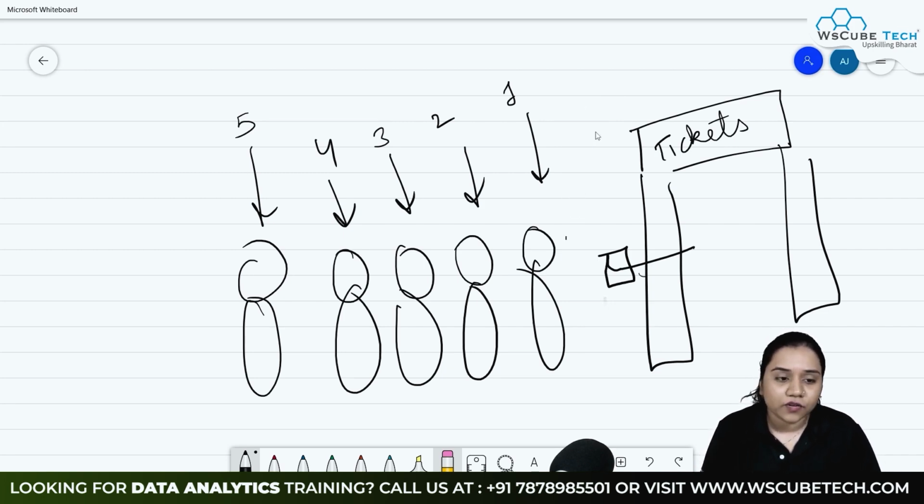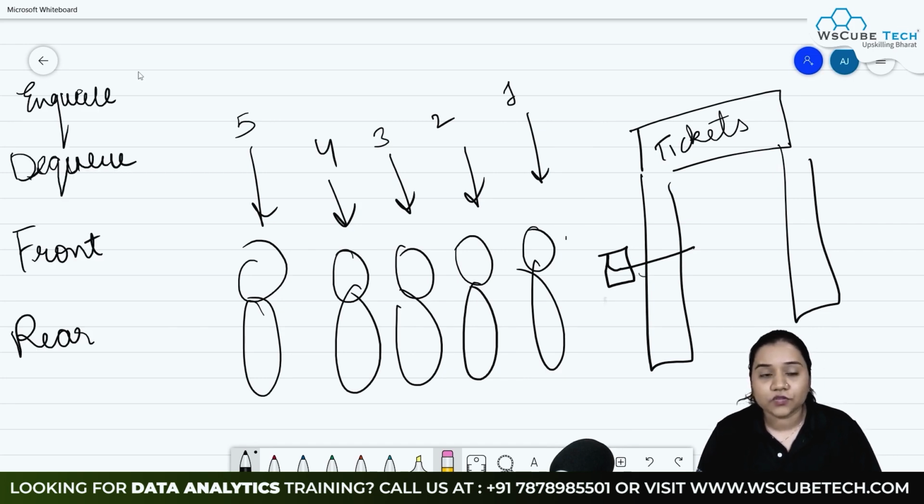Okay. Next we will be talking about enqueue, dequeue, front and rear. So talking about enqueue, it allows us to add an element to it.